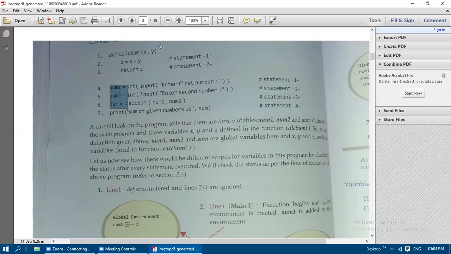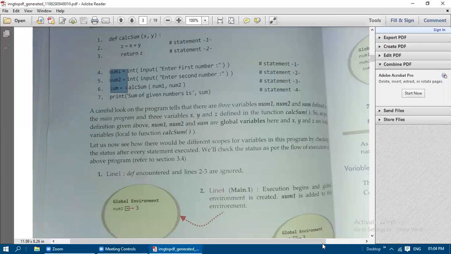When it sees a definition, it understands automatically that it is not the main part of the program. So it will go to the 4th line, that is the main part. Execution begins and the global environment is created. In that global environment, the num1 variable is assigned a value. Num1 is added to this environment, because in the 4th statement num1 is created.